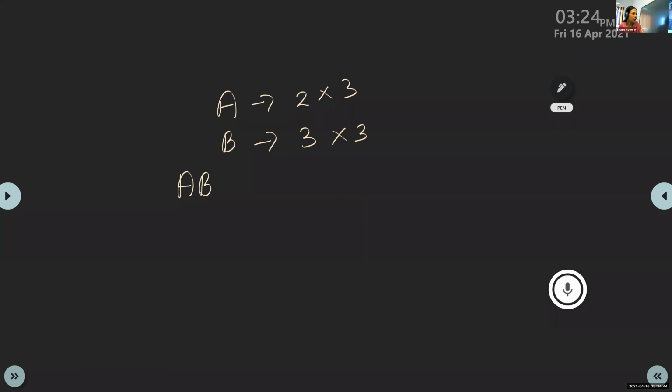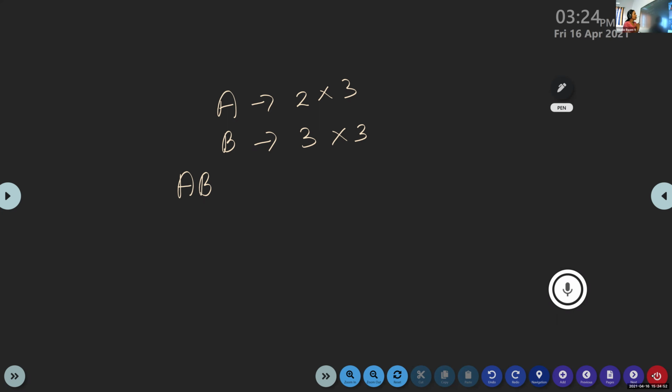Can you give the order of AB? The order of AB is 2 by 3. AB means matrix multiplication. The number of columns in the first matrix is the same as the number of rows in the second matrix. Then AB is 2 by 3.